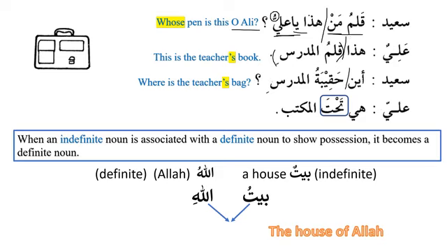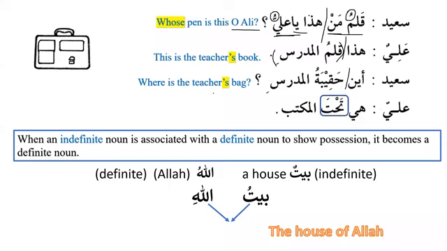Qalamu man, because there is a question. Why not qalamun man? Because qalam is the thing possessed. And if you remember, I told you that the thing possessed is always light. It cannot take tanween. It's a very basic rule that I told you in the beginning of the lesson, that the mudaf, or the thing possessed, will not take two things. What are the two things? It will not take tanween, and it will not take al. Both of them are not possible. So that's why we have to say qalamu man hadha ya aliyu.